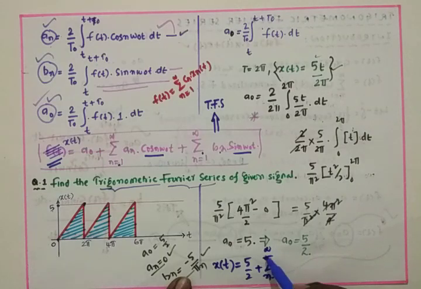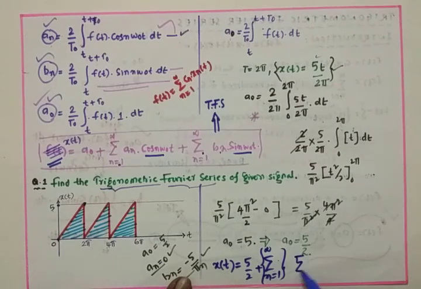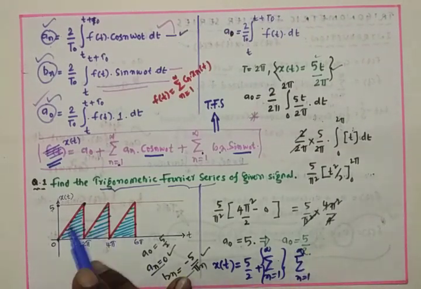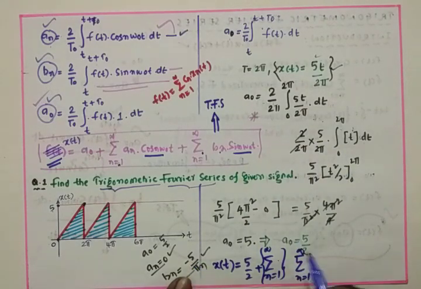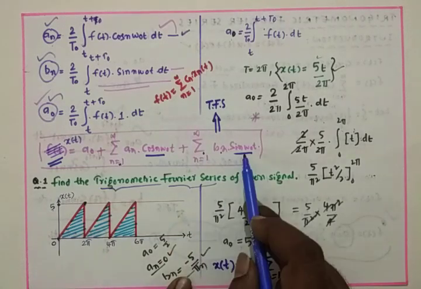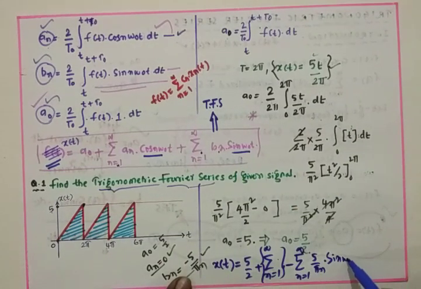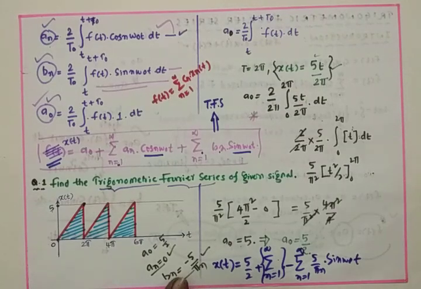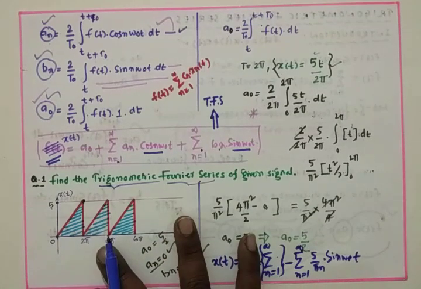An is what? An is 0, so we need not represent this part, since 0 into anything is 0 only. Plus sigma n is equal to 1 to infinity. Then what we got? Bn is minus 5 by pi n, into sin n omega naught t. This is the required trigonometric Fourier series of the given function.